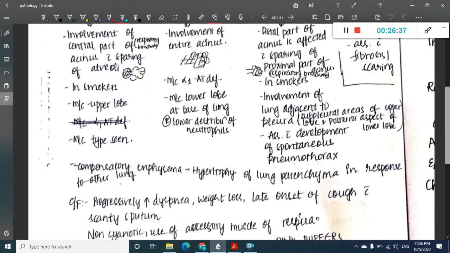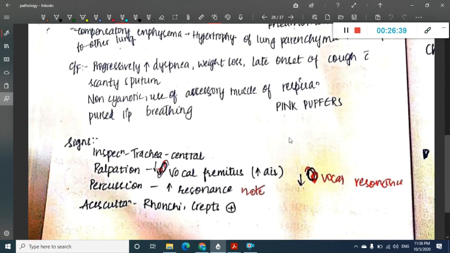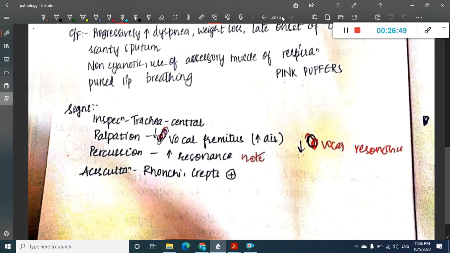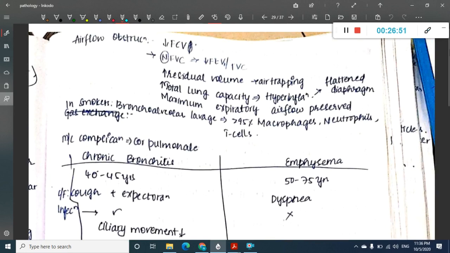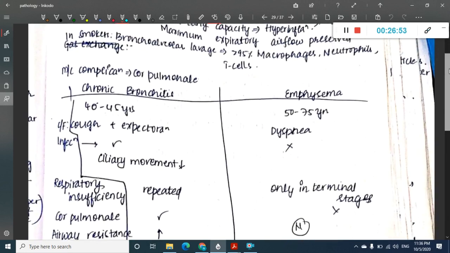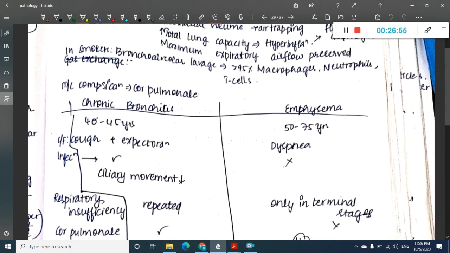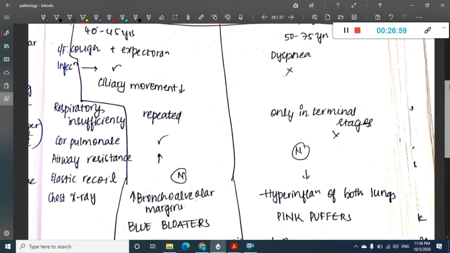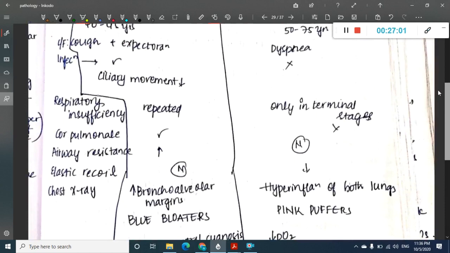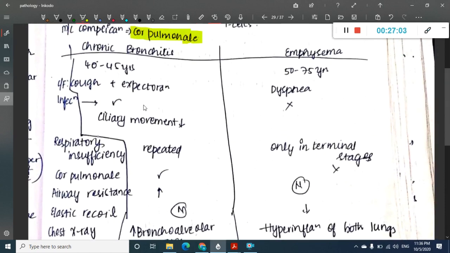Okay, clinical features are you have increased dyspnea, weight loss, late onset of cough and scanty sputum. Okay, signs are also present. See, these signs I'll explain in one clinical class. Then one important thing is the most common complication of this emphysema is again cor pulmonale, and this table is very, very important. Okay, we will just go through this.